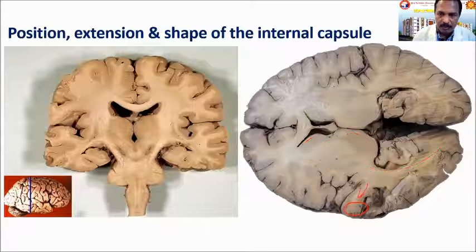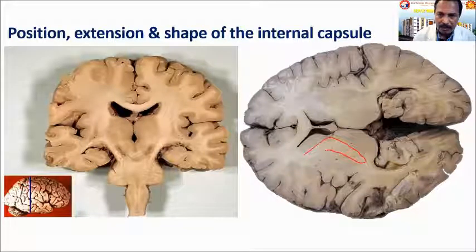Here we can see the internal capsule is roughly a V-shaped structure with a bend in between, and it has an anterior limb, a genu, and a posterior limb. The concavity of the V is because of the presence of the lentiform nucleus. It has two parts: laterally, the putamen, and medially, the globus pallidus.